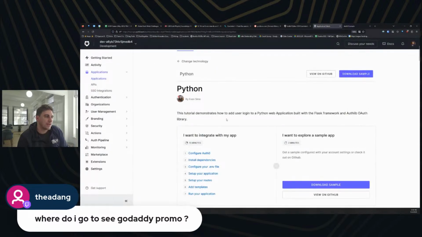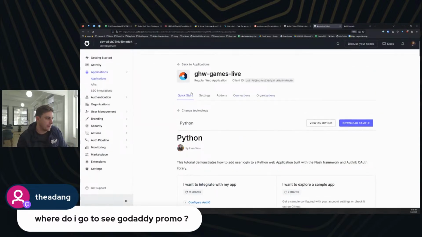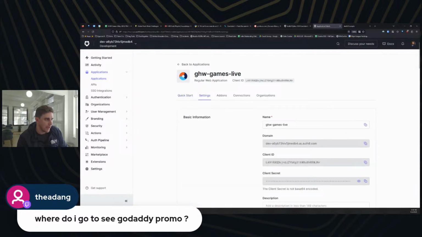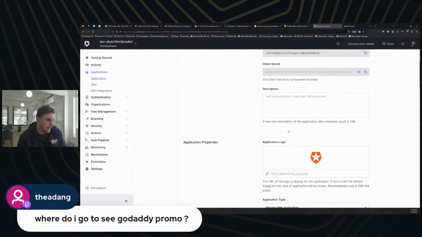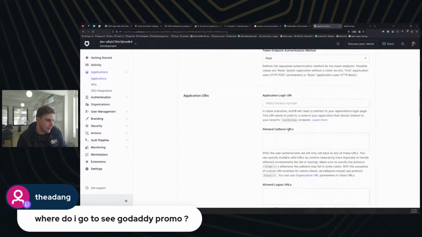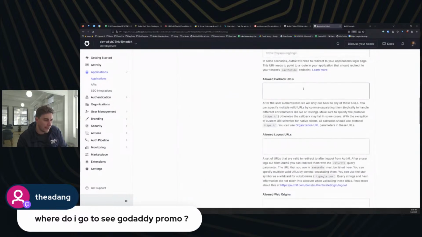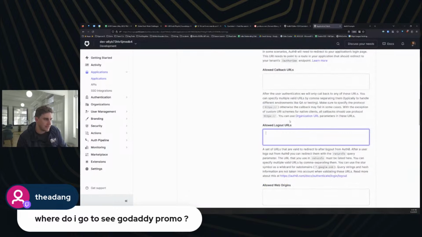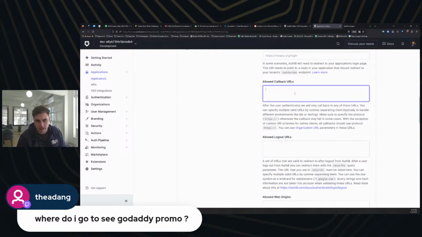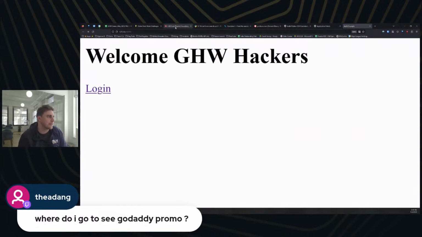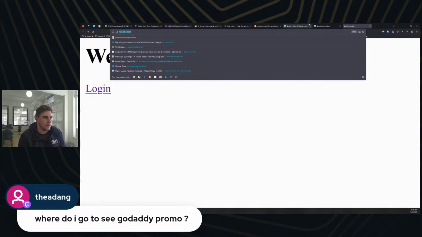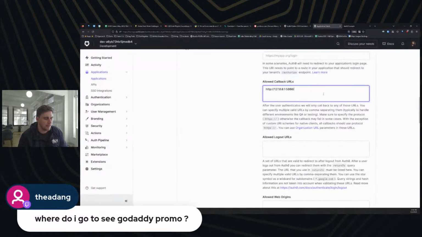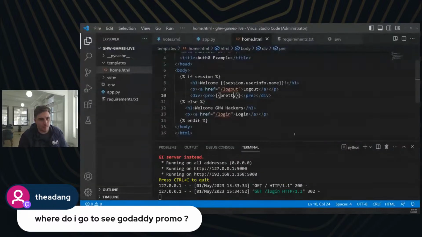All right, so if we go back to our application here, we're going to go into settings for Global Hack Week Games Live. And if I scroll down here, let's see. So callback URLs and logout URLs. These are what we're going to need to update here. Right now we're hosting this on localhost, so I'm going to add in this /callback. And I'm getting callback here from the code itself.